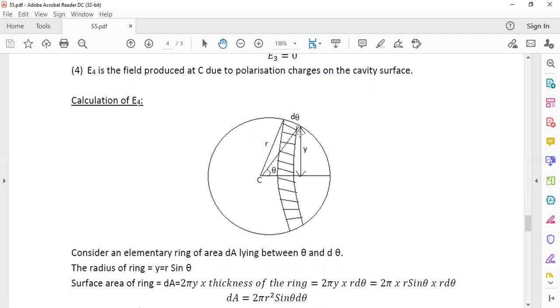That means this d theta is the angular width of the strip. It's a thin strip. This strip is actually a circular one, and it has a radius y.